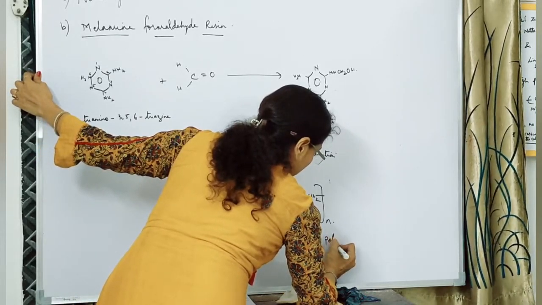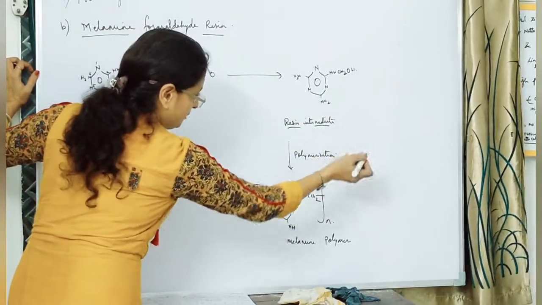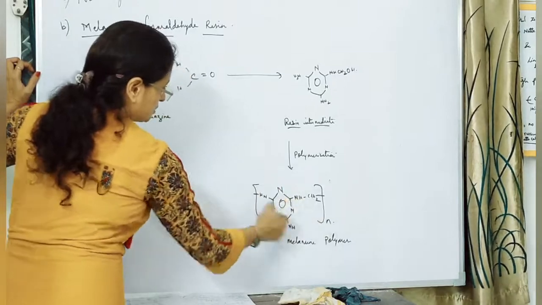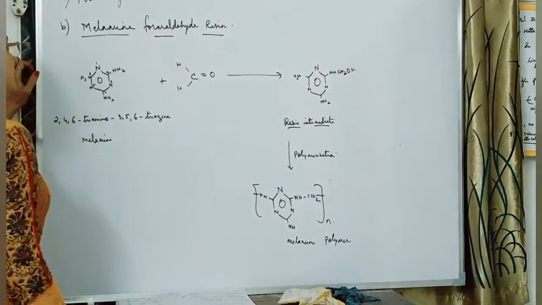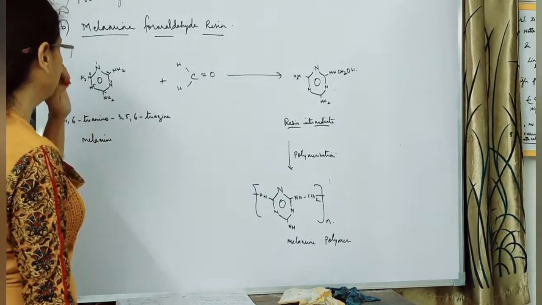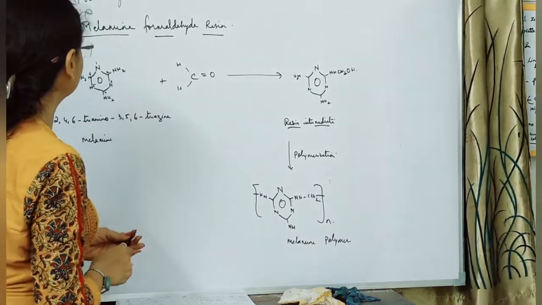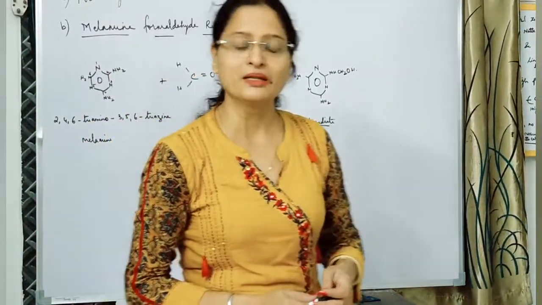So this is our melamine polymer. Here we are showing that it is getting linked to many units of this type, and hence n molecules of the same thing lead to the formation of a melamine polymer. So this is our melamine formaldehyde. This was our last preparation under condensation polymers. So we stop over here. Thank you, students.